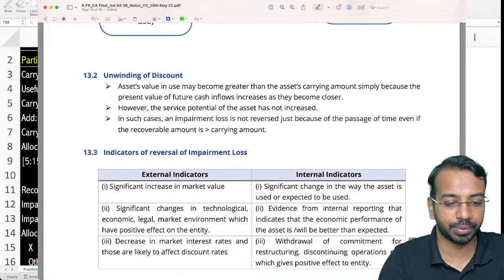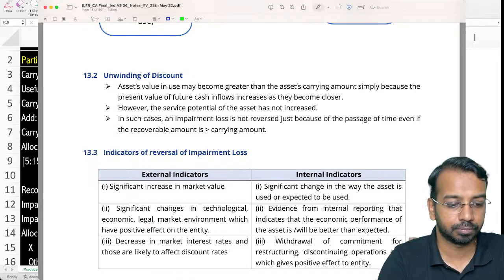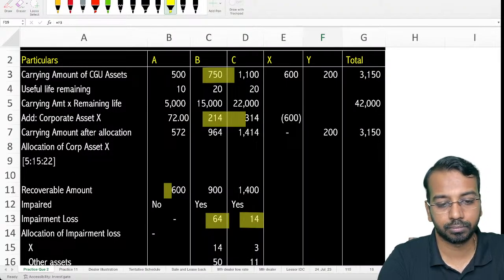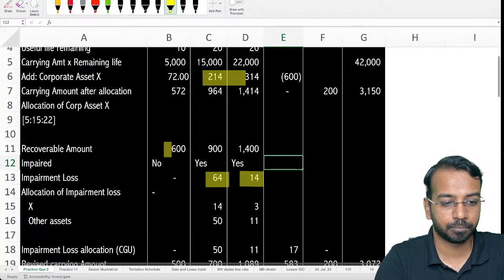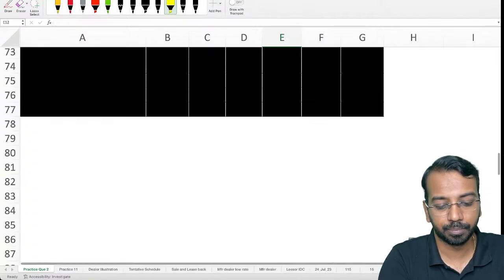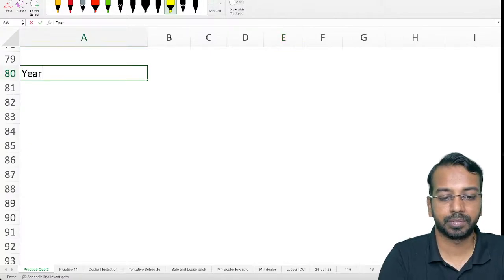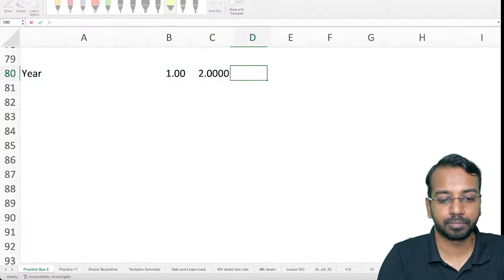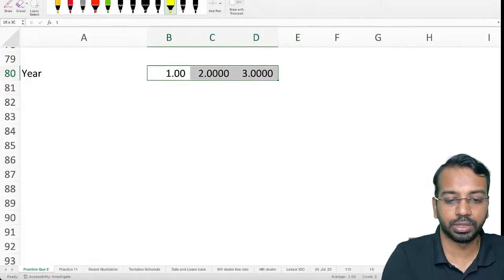So just for example, here 1, 2, 3. And we are expecting cash flows only in the 3rd year.